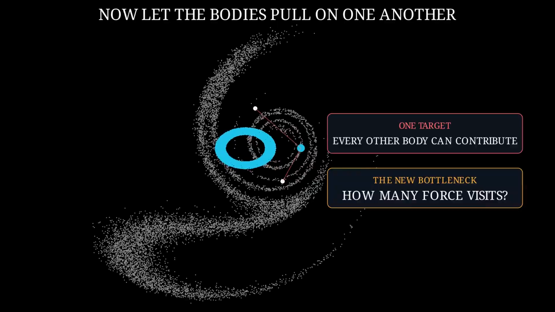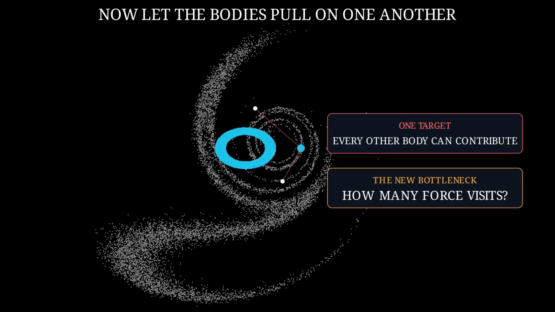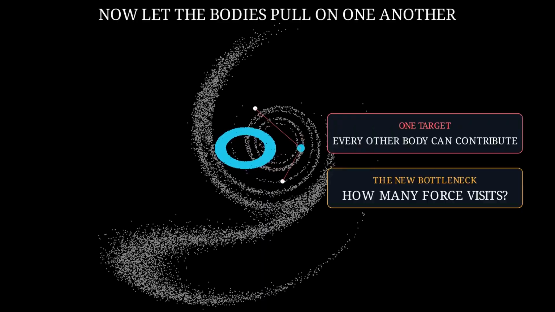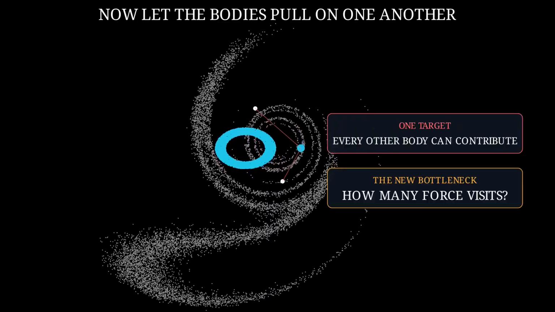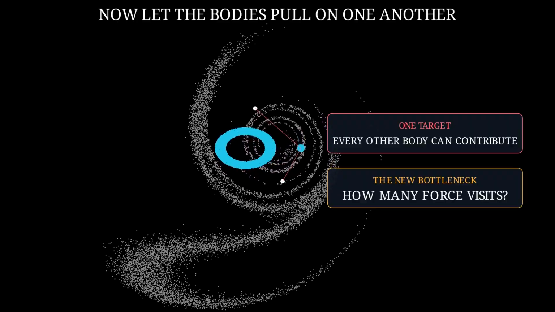Now let the bodies pull on one another as well. The cyan target feels a contribution from every other body, not just from the star. That is the computational problem for this episode. The physics stays familiar, but the number of force visits becomes enormous.